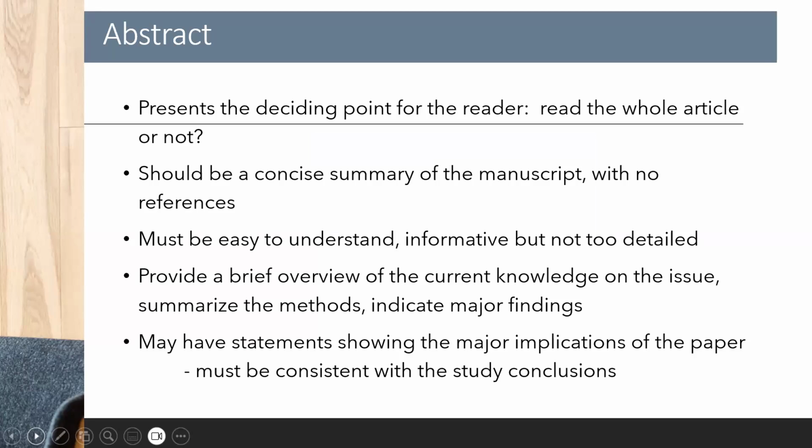The abstract should succeed in providing a brief overview of the current knowledge on the issue, summarizing the methods of the study, and indicating its major findings. It may have statements showing the major implications of the paper, but this must be consistent with the study conclusions.